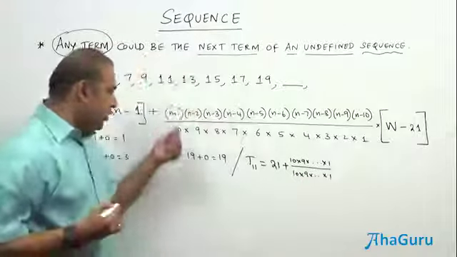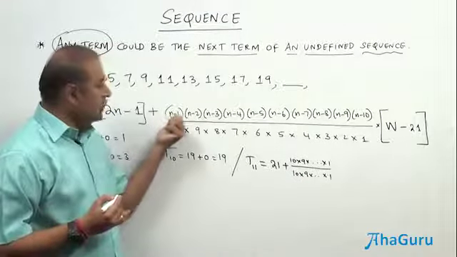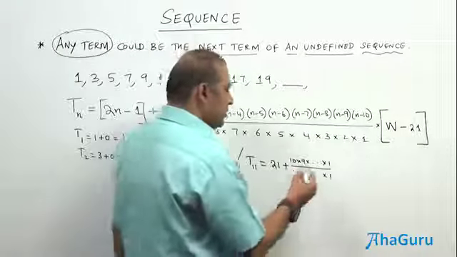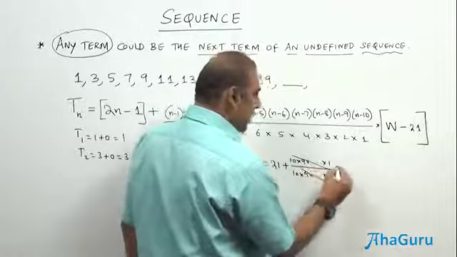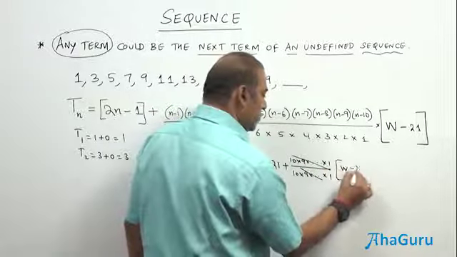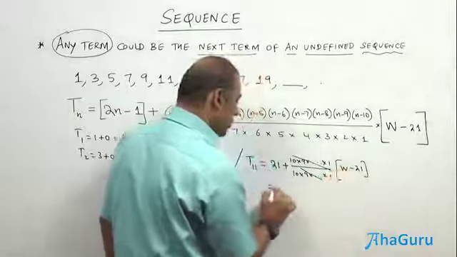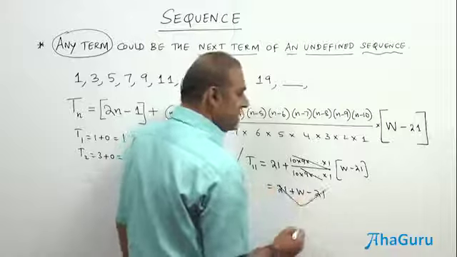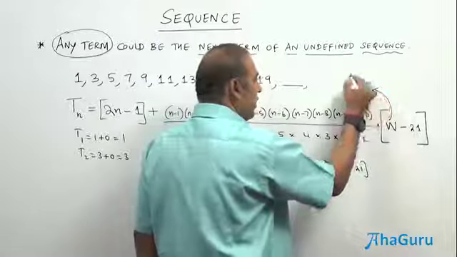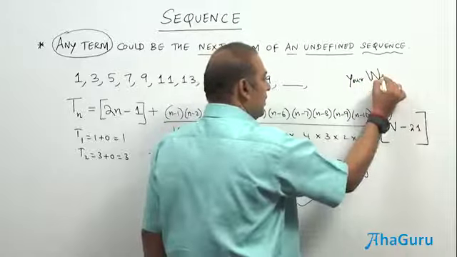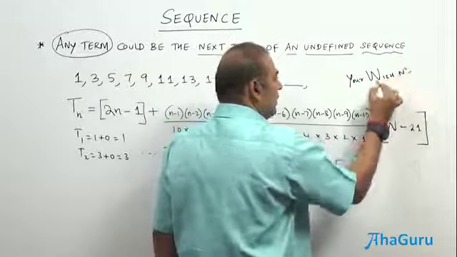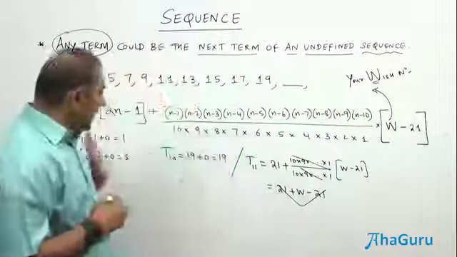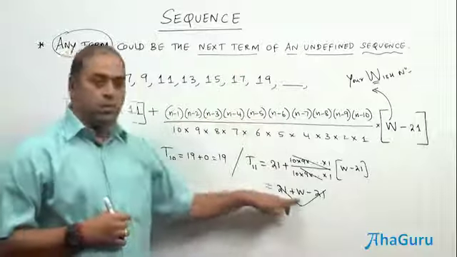So just look at when you substitute n equals 11: 11 minus 1 is 10, 11 minus 2 is 9. So you get the same terms here till 11 minus 10, 1. So this is going to get cancelled, it becomes a 1, and you have w minus 21. So this reduces to 21 plus w minus 21, and 21 and 21 get cancelled. This w stands for your wish number, right? So the 11th term is going to be w. And till the 10th term you have the first 10 odd numbers.